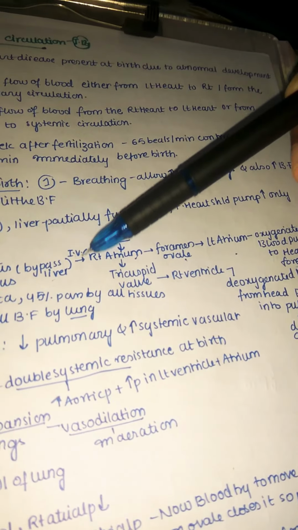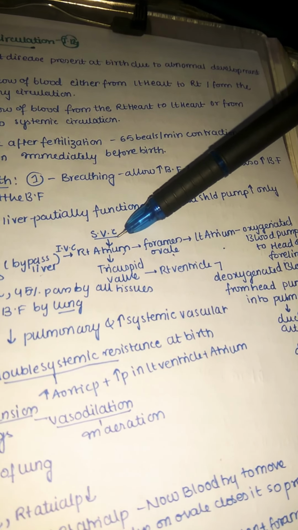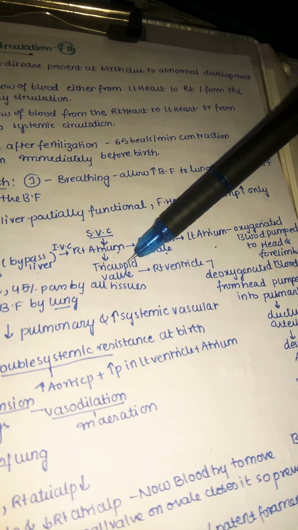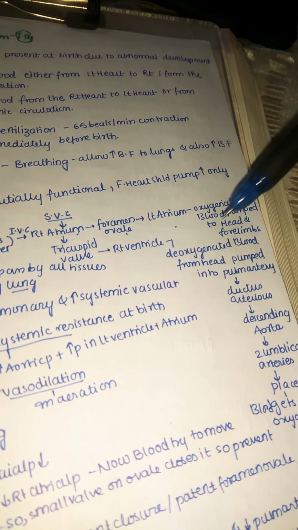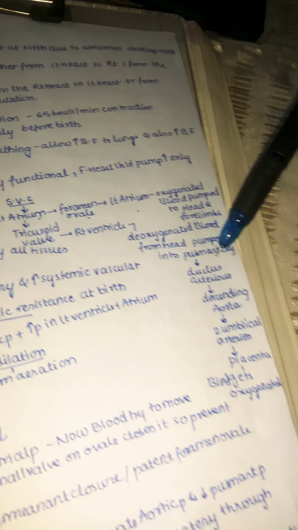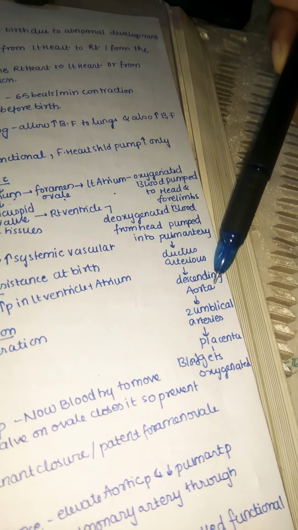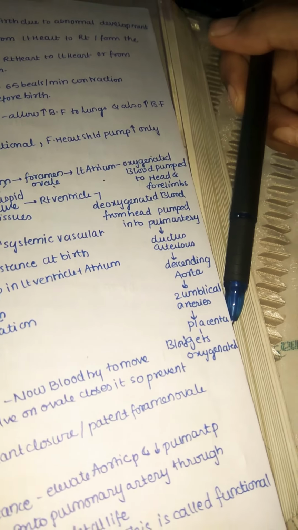Whereas our right atrium also receives blood from our superior vena cava. So that is deoxygenated blood entering into the right atrium. From that it enters the tricuspid valve, of course, on the right side, and next into the right ventricle. By means of the right ventricle, the deoxygenated blood from the head is pumped into the pulmonary artery, and from the pulmonary artery to the ductus arteriosus, and again to the descending aorta, finally reaching the two umbilical arteries, and again back to the placenta.